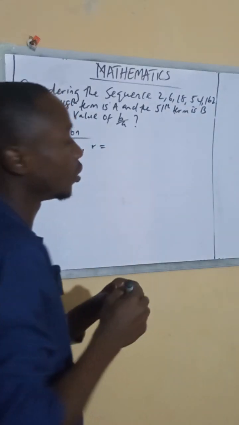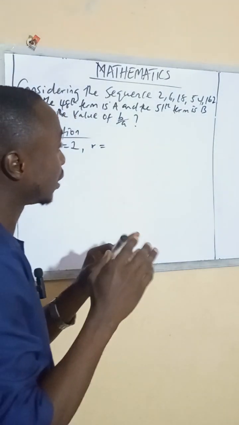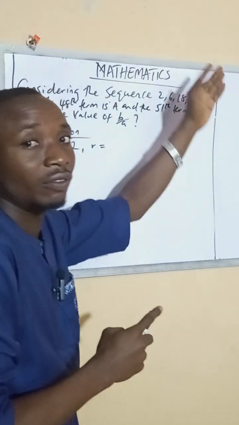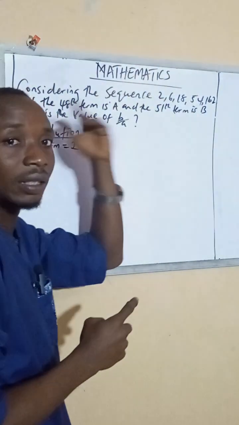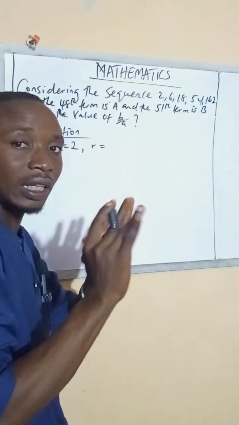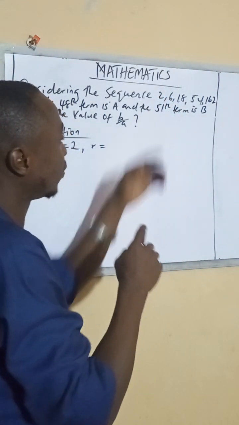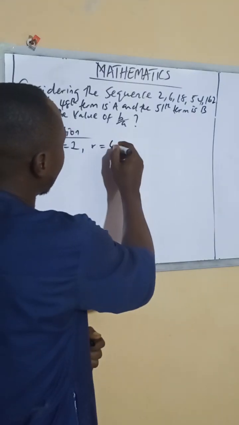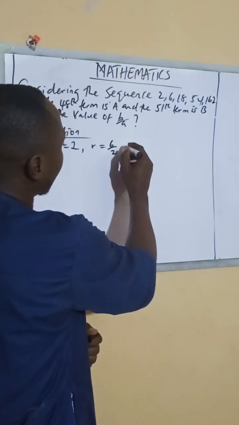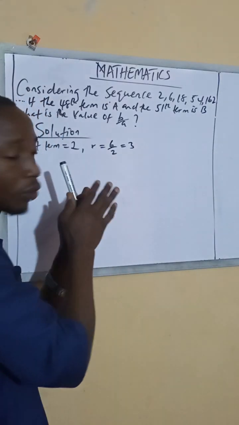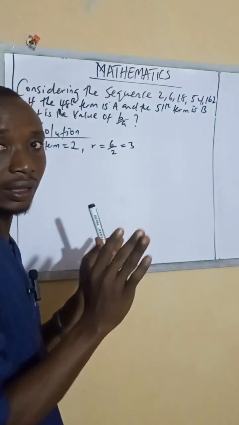After you put that 2 as the first term, what do you call your common ratio? To get the common ratio, you divide the term at the back by the one in front of it. You need only two terms to get the ratio. So 6 divided by 2 gives us 3. So our common ratio for this question is 3.